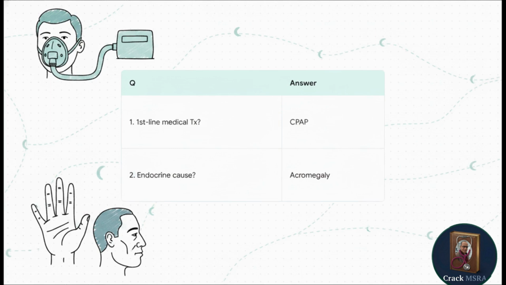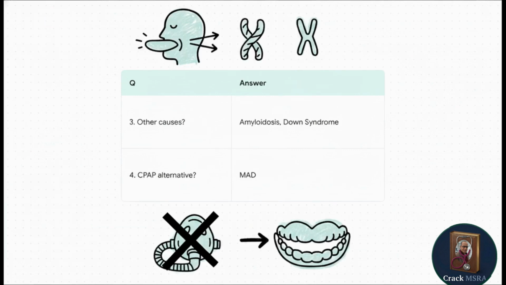All right, question 2. An OSHS patient displays frontal bossing and spade-like hands. What is the underlying endocrine disorder? That would be acromegaly. Those classic facial changes and hand hypertrophy point directly to it as the cause of that soft tissue macroglossia.